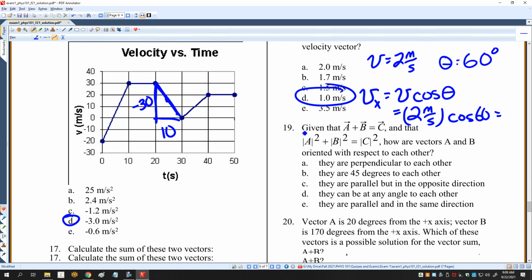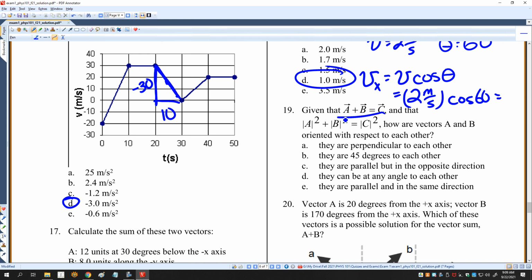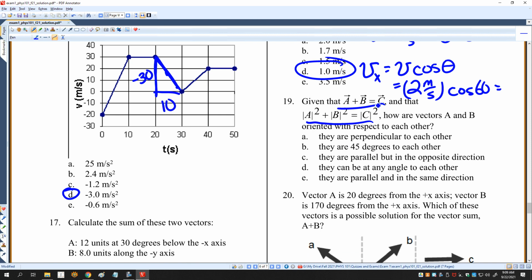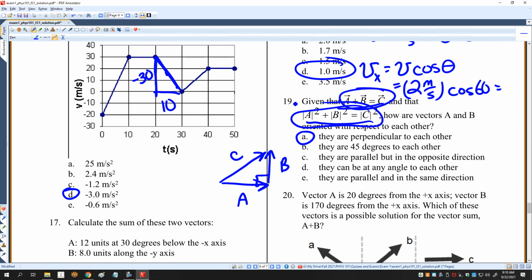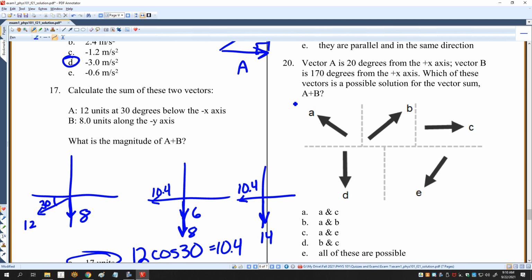All right, let's see, this was from a concept test. Given that this is true, and the magnitudes of those vectors, that this is true, which of these statements has to be true? These have to be perpendicular. So see, if this is my vector A, and this is my vector B, then this is my vector C. The vector sum of these three vectors is like this, but because of their right triangle, it's also true that their magnitudes add in that way. That's the Pythagorean theorem.